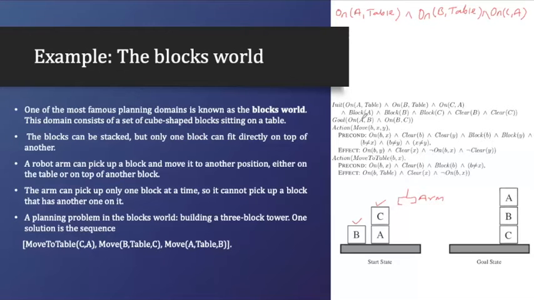If you want to define the variables, you can define it like A is a block, B is a block, C is a block, B is clear initially, and C is clear initially. So what is clear?